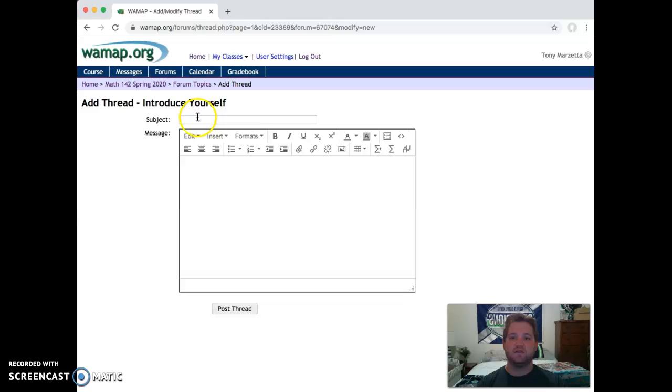Type your name here, and then in here, say your career goal or your major, and then something interesting about yourself. You can take that however you want: something maybe fun you did over the break, or a fun fact. However you want to interpret something interesting is exactly how you should interpret it.